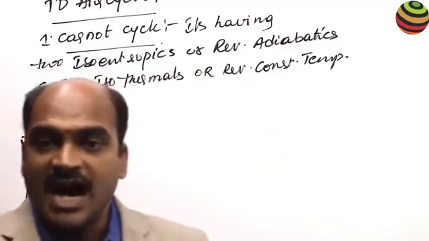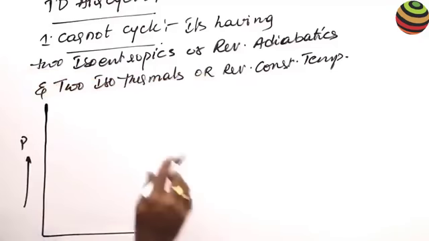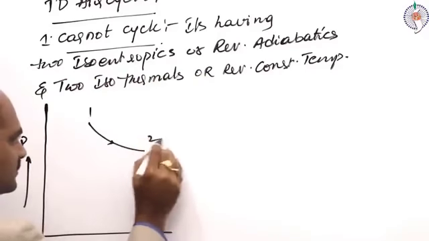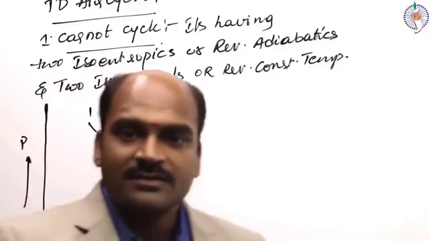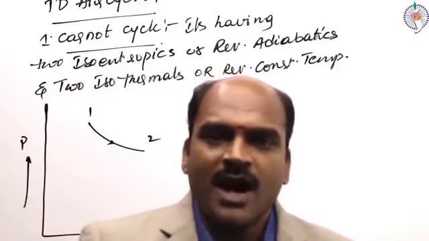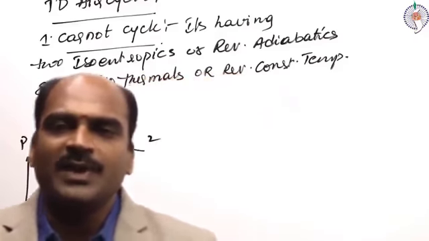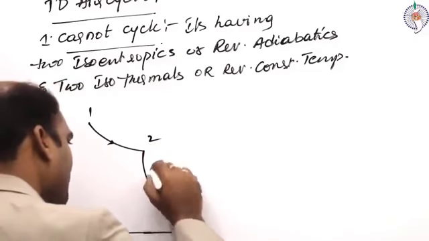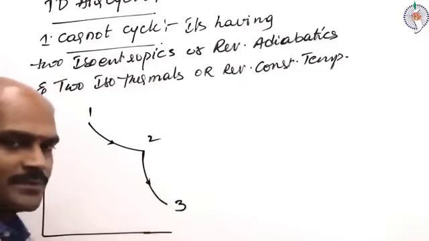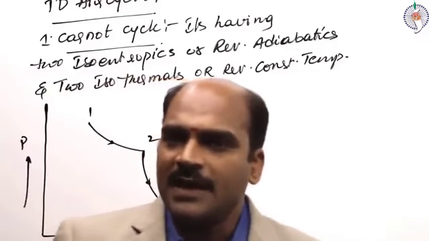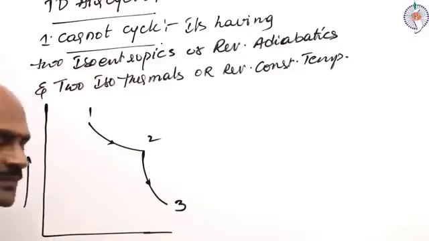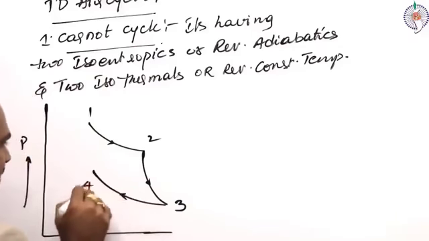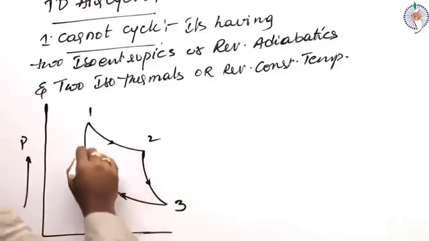The first process is the isothermal expansion process, followed by the isentropic expansion process, then the isothermal compression process, followed by the isentropic compression process.